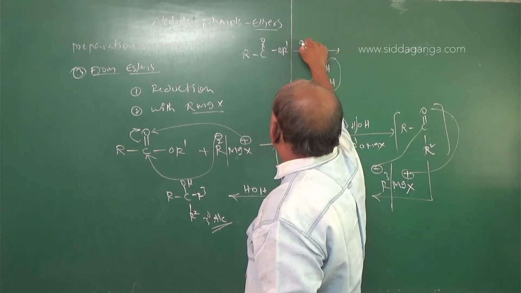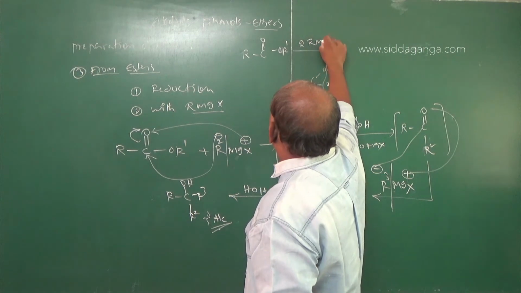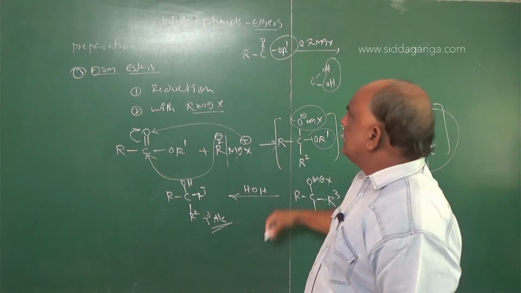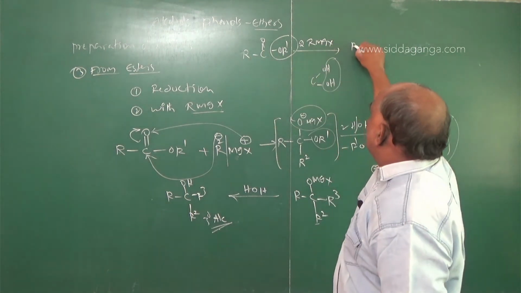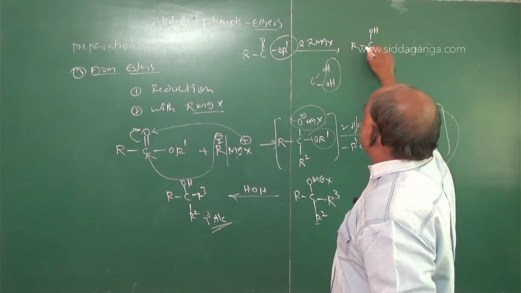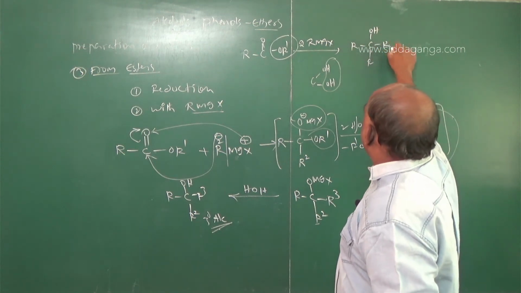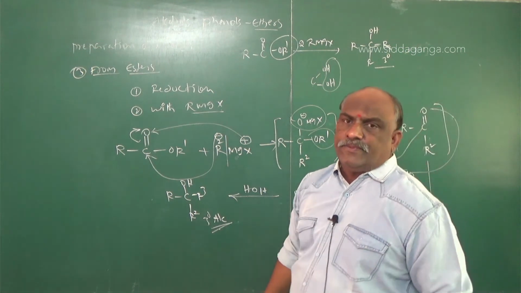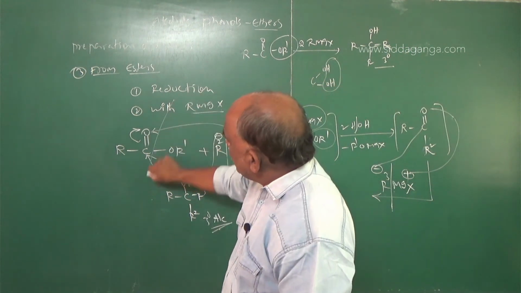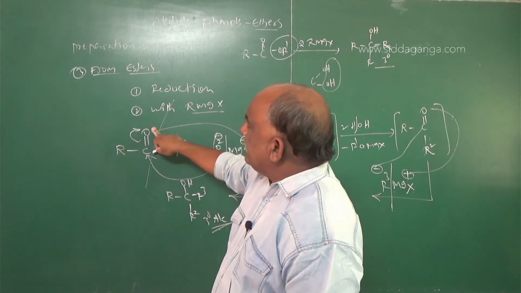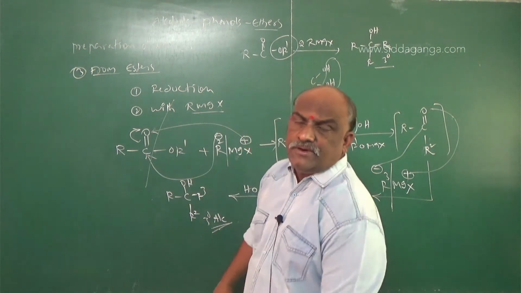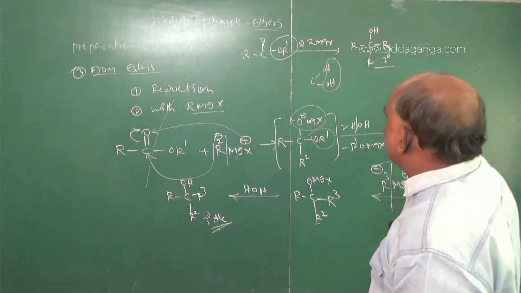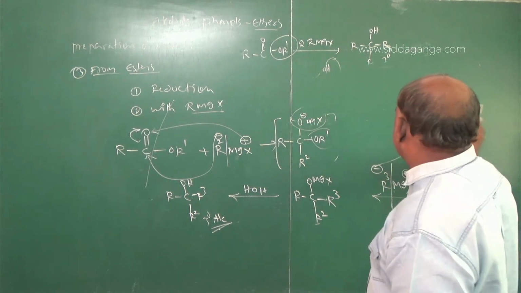Here, two molecules of RMgX give rise to this. You should remove this total part, and what remains is RCOH or R. Which alcohol is this? Tertiary alcohol. You should break this part and add one hydrogen here. Addition of two alkyl groups here will give the final answer. Clear? So practice, only practice will get you the proper answer.